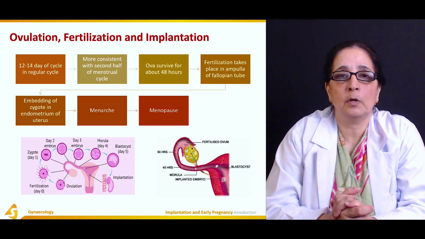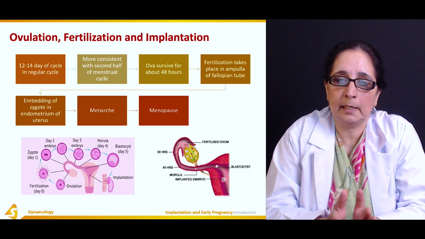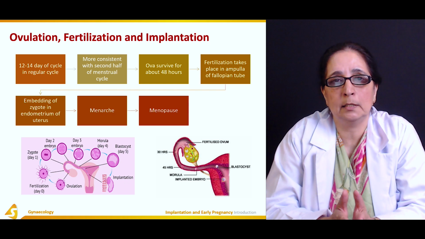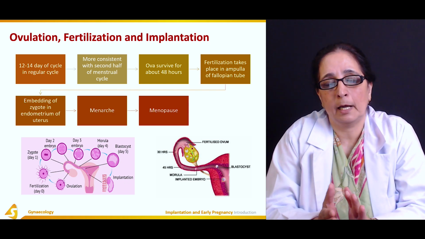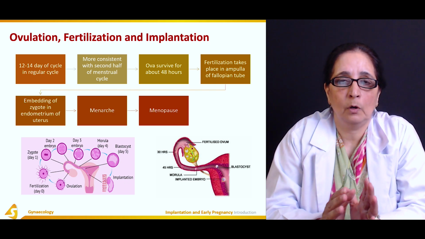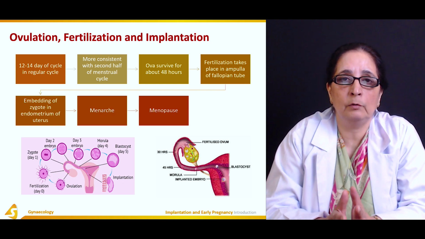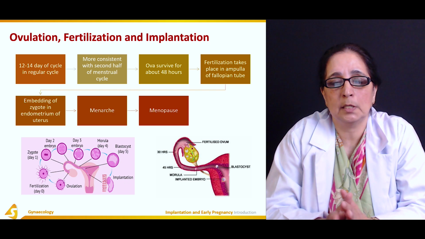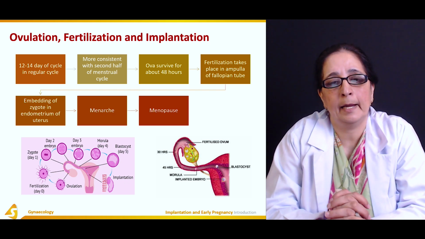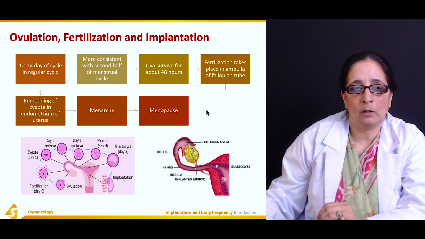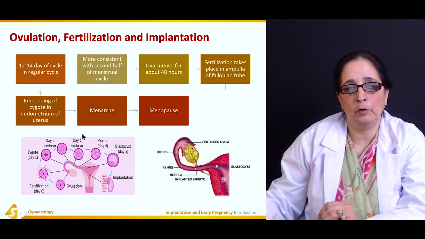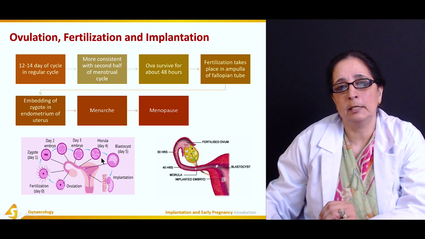And then menopause is the time when the cycle ends, then no more ovulation takes place, and this is the time after 50 years of age to death. So menarche is the time when ovulation starts. Menopause is the time when ovulation ends. And these are all the stages from ovulation, fertilization, and implantation.